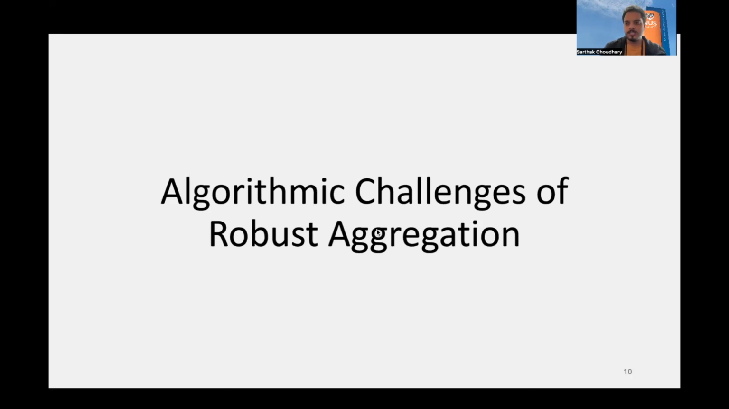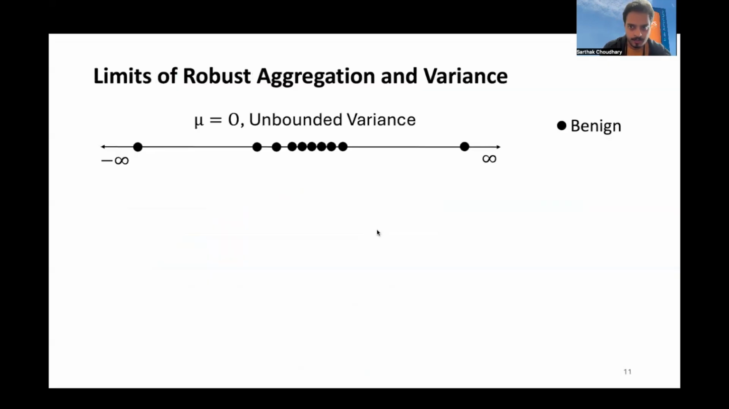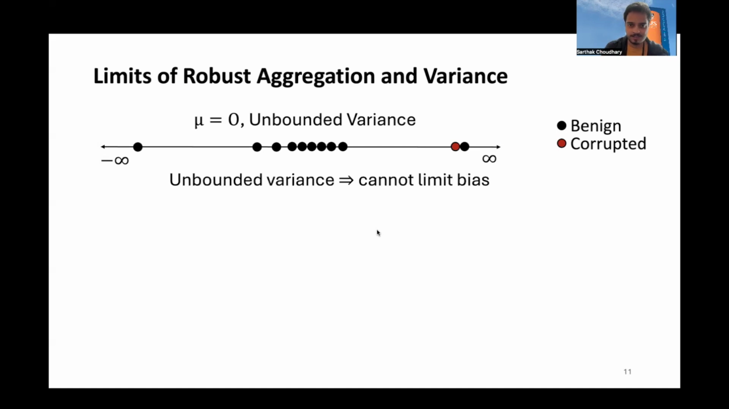To position our contributions better, I want to first explain the known challenges of robust aggregation in high dimensions. First, let us understand what are the limits on achievable bias in robust aggregation, and the role of variance. In one dimension, assume that there's a benign set of vectors with their mean at origin and variance very large or unbounded. In this case, we can always place a corrupted point in such a way that the mean shifts by arbitrarily large amounts. Therefore, it's important for the variance of the benign distribution to be finite and small.